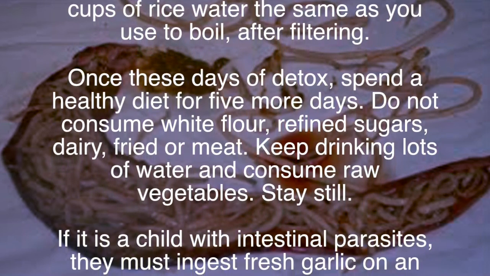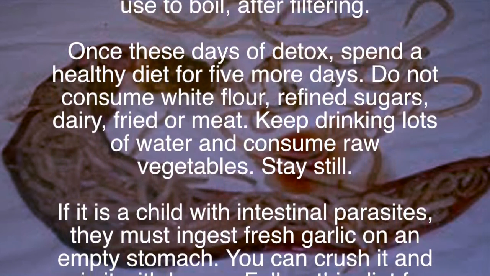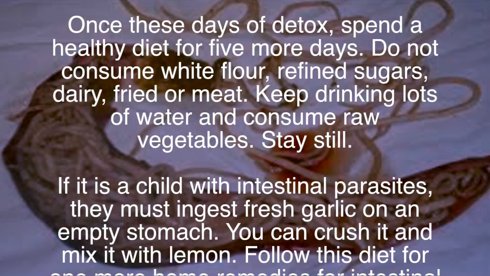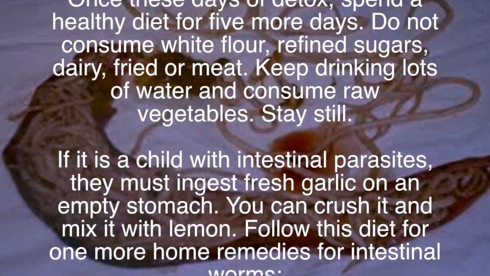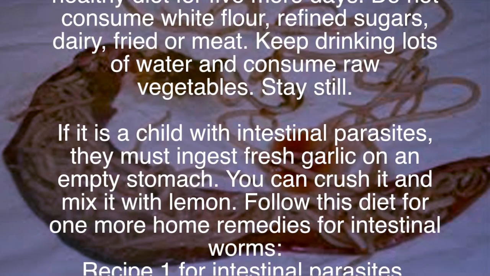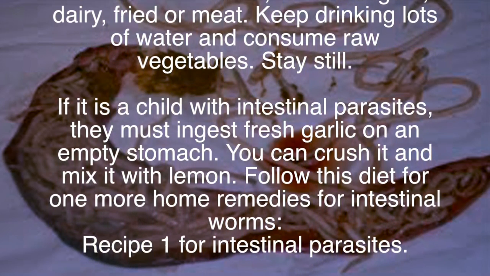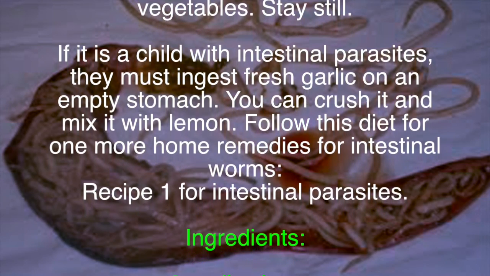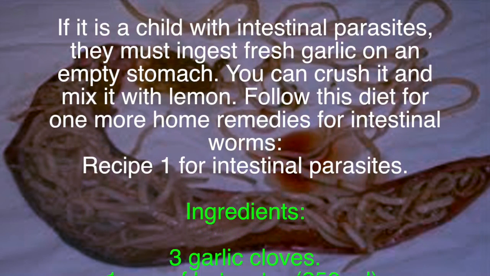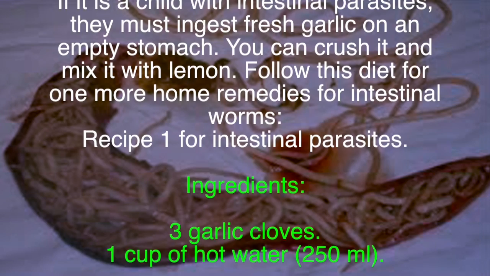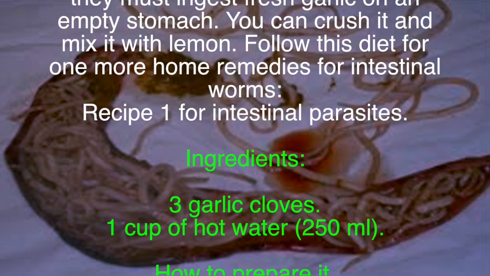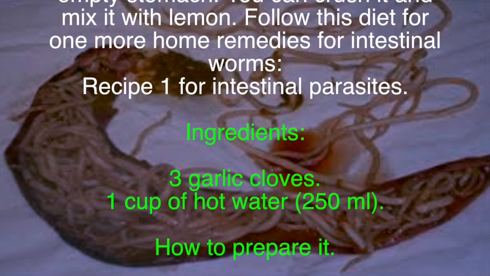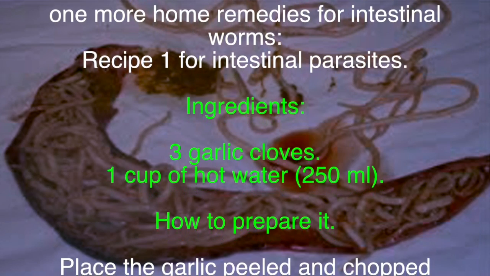Do not consume white flour, refined sugars, dairy, fried or meat. Keep drinking lots of water and consume raw vegetables. Stay still. If it is a child with intestinal parasites, they must ingest fresh garlic on an empty stomach. You can crush it and mix it with lemon. Follow this diet for 1 more week. Home remedies for intestinal worms.